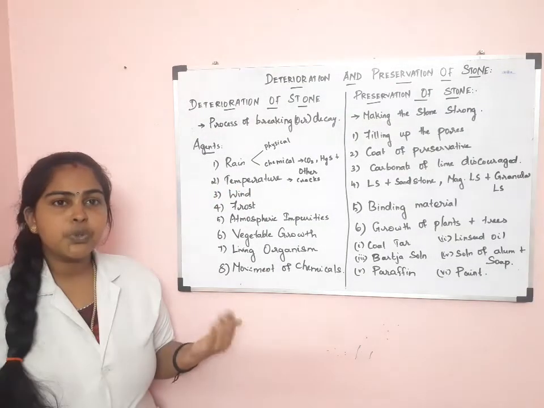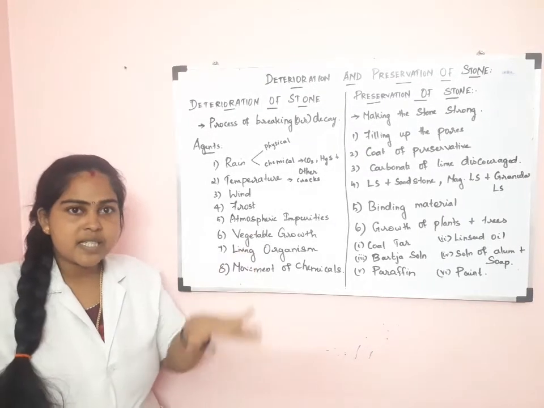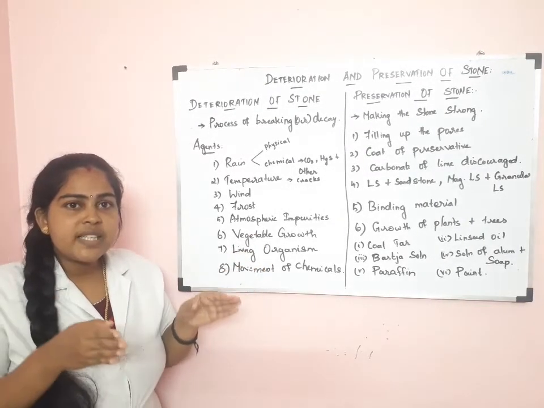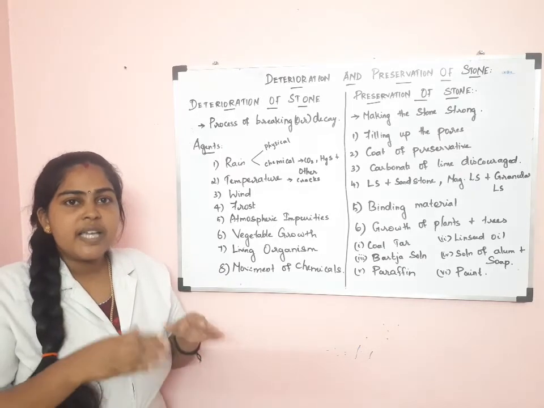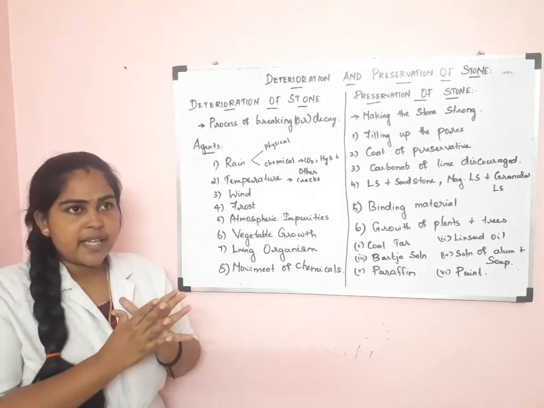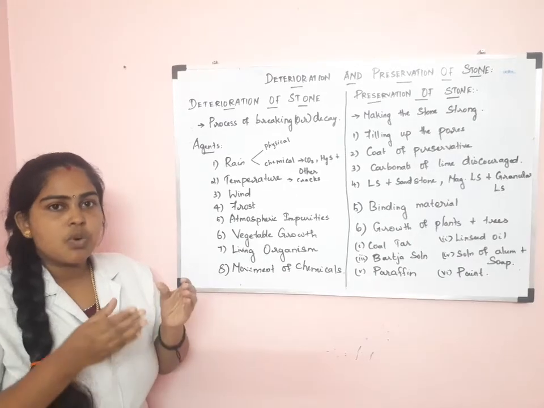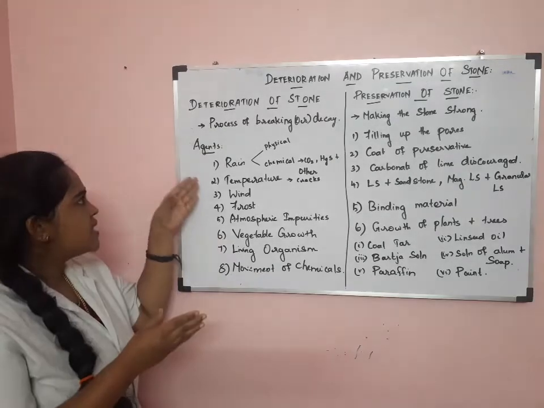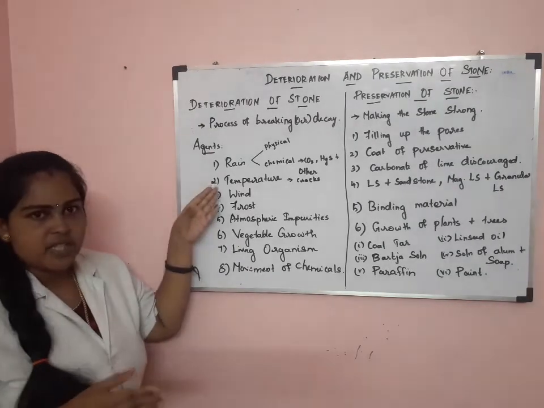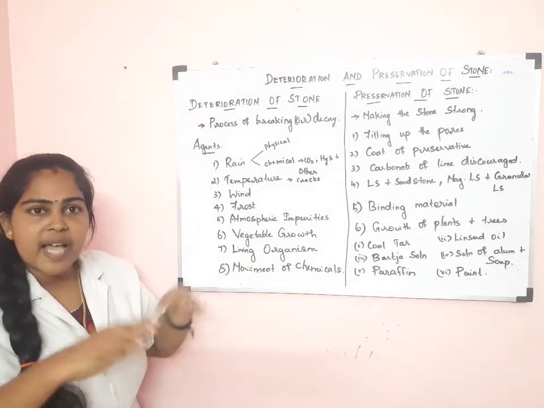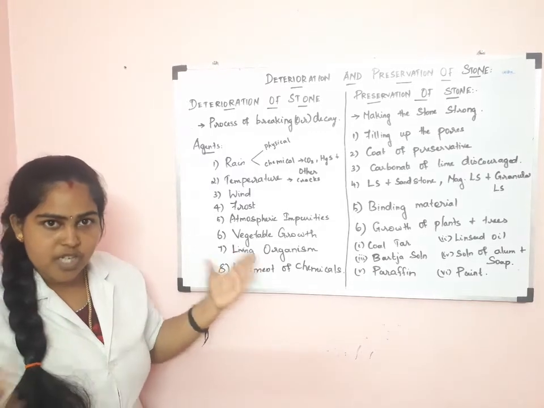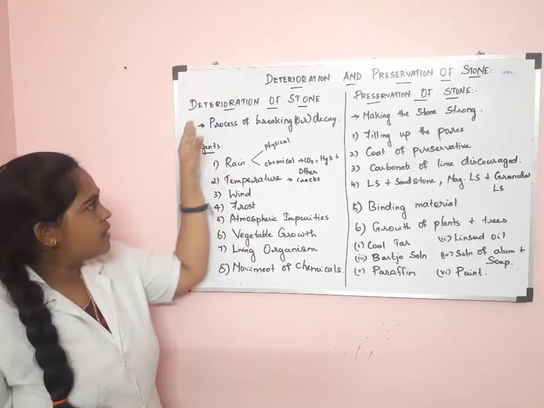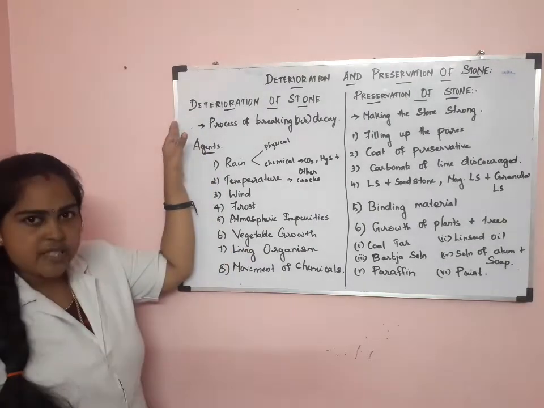So next one is temperature. When the temperature rises, the stone gets expanded. When the temperature falls, it gets contracted. Due to this alternate expansion and contraction, cracks will be formed, and generally the stone gets deteriorated.